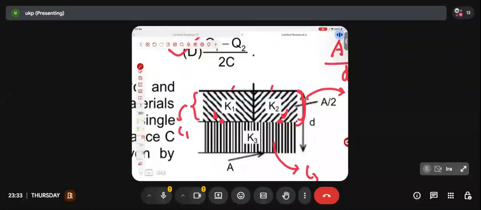And whoever has a little common sense will say, sir, we know this, because here and here the electric fields are different in these two. Here the change in potential will be electric field into d by 2, and here the change in potential will be electric field into d by 2, and the electric fields are different inside. So this point and this point will be at different potentials, right? So don't make this mistake of taking K1 and K2 in parallel.